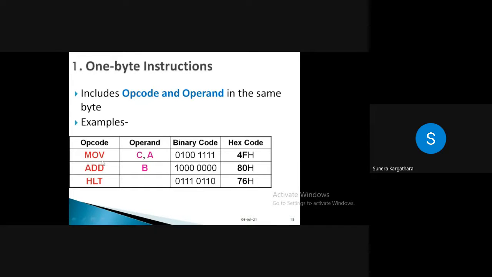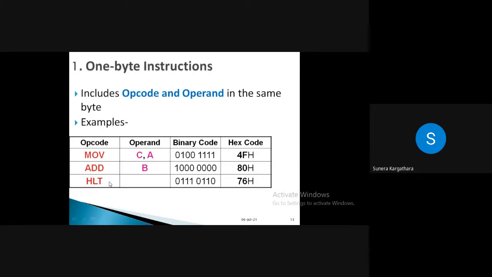MOV, we all can understand, will perform the task of transferring data, right? The task that we are performing through ADD is addition, and what you want to perform that task on is known as operand. Are you getting my point, students? Yes or no? Yes, ma'am. Okay. So for any instruction, if you combine your opcode and operand, ultimately you are writing your instruction and it will generate only one code. So to execute your instruction, you will occupy only 1 byte of your memory.